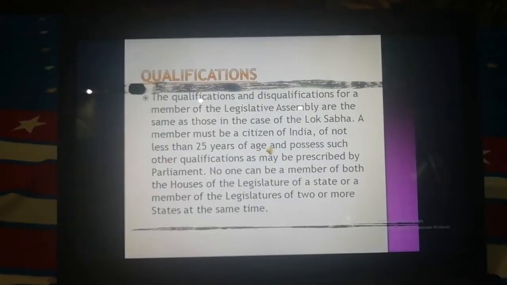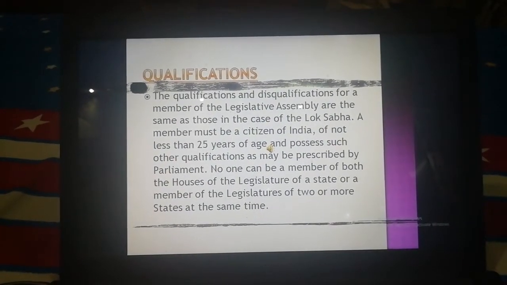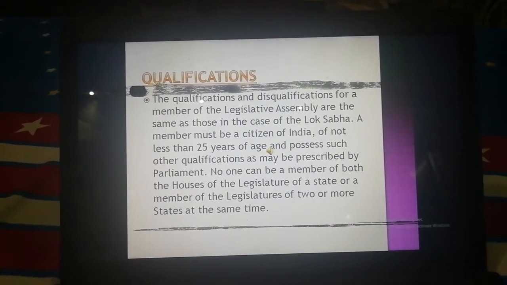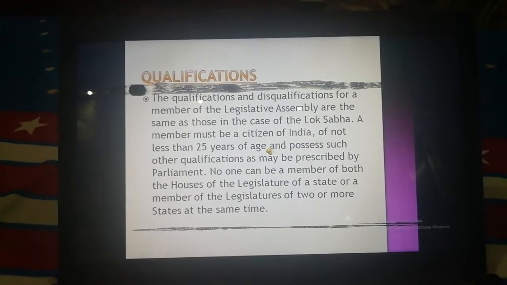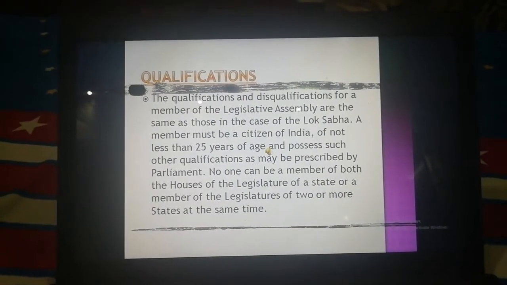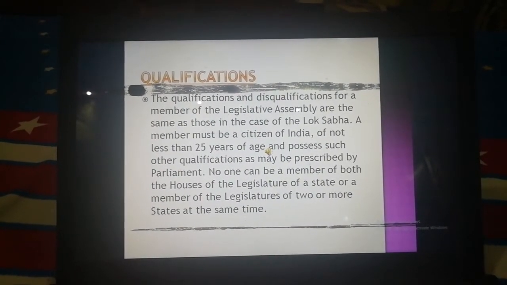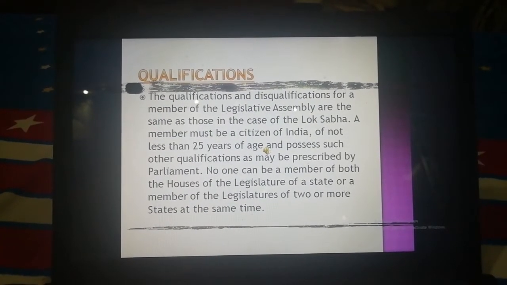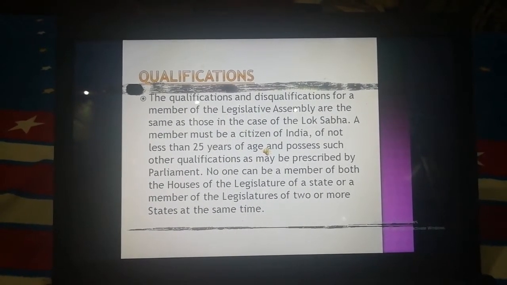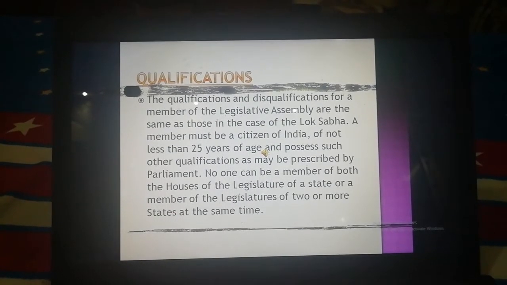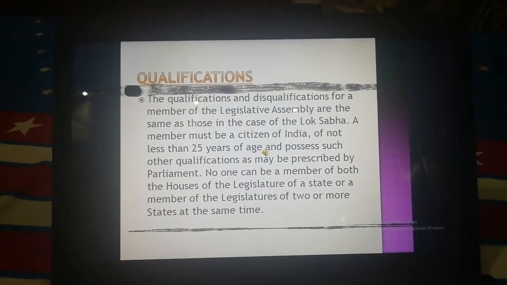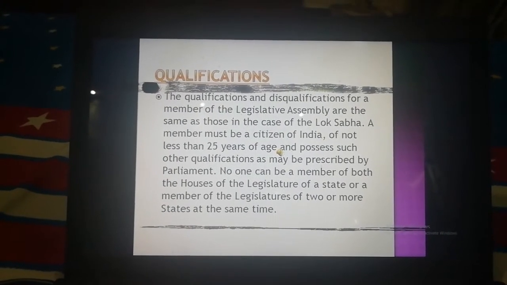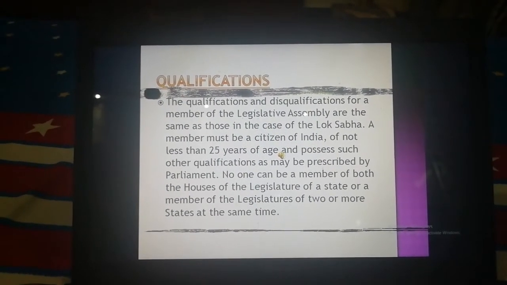Now, what are the qualifications for election to the legislative assemblies? The qualifications and disqualifications for a member of the legislative assembly are the same as those in the case of the Lok Sabha. A member must be a citizen of India, not less than 25 years of age, and possess such other qualifications as may be prescribed by the parliament. No one can be a member of both houses of the legislature of the state, or a member of the legislature of two or more states at the same time.